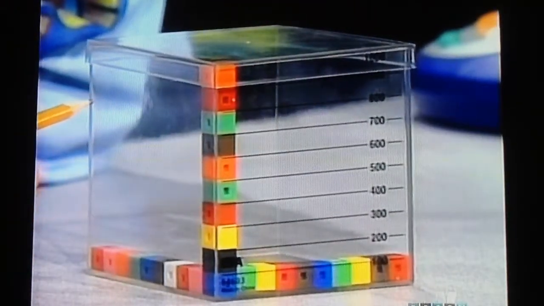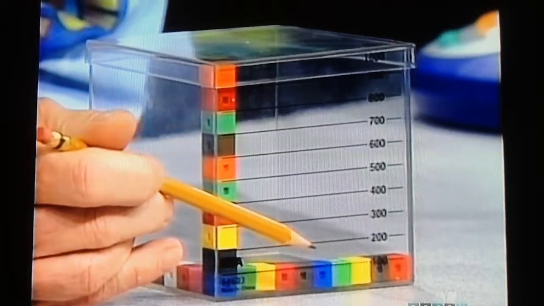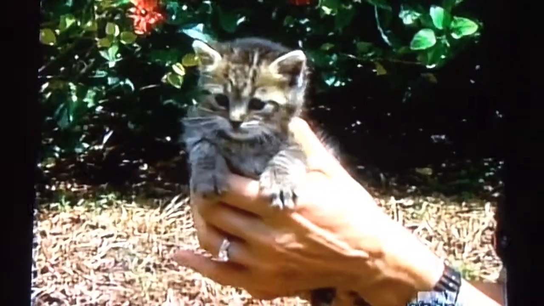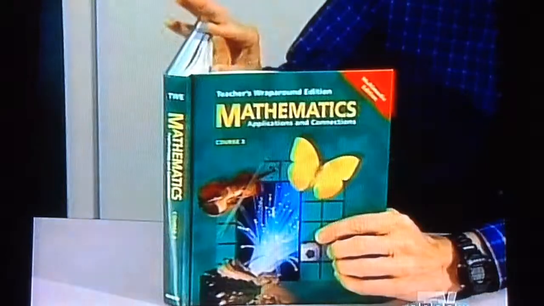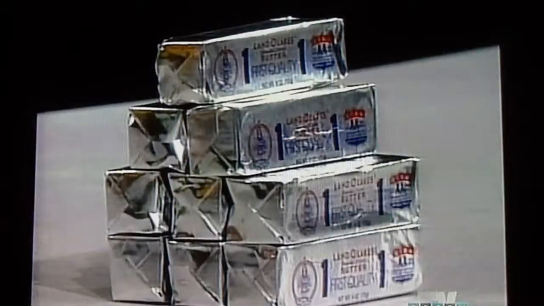That would be 1,000 of them, because 10 times 10 times 10 is 1,000. So, 1,000 grams equals 1 kilogram. Things whose mass would be determined in kilograms are a kitten, a math book, a boot, and 9 sticks of butter.